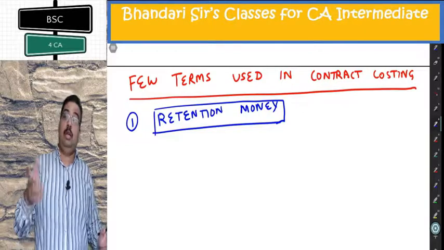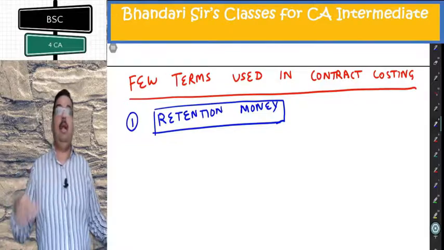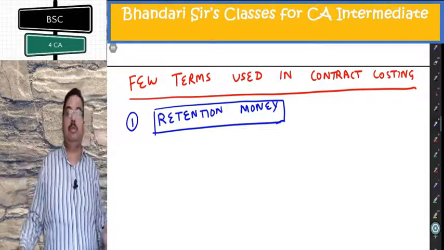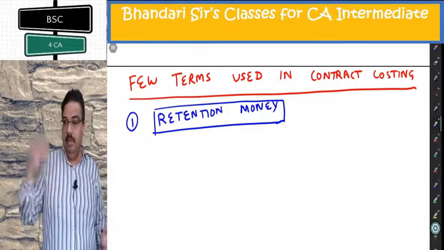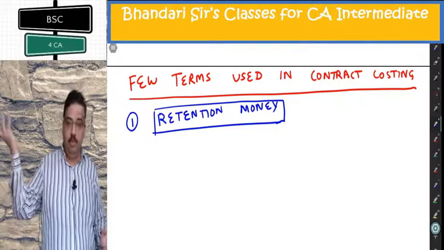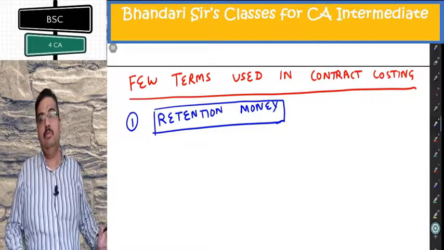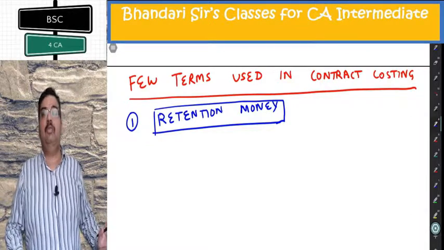In 4 years, whatever work I have done, if they pay me everything and I get a better contract of 1000 crores, I may not complete this contract. There is some penalty, they will sue me. Let's go to court, wait there for 20 years. So that is not the correct way of doing.